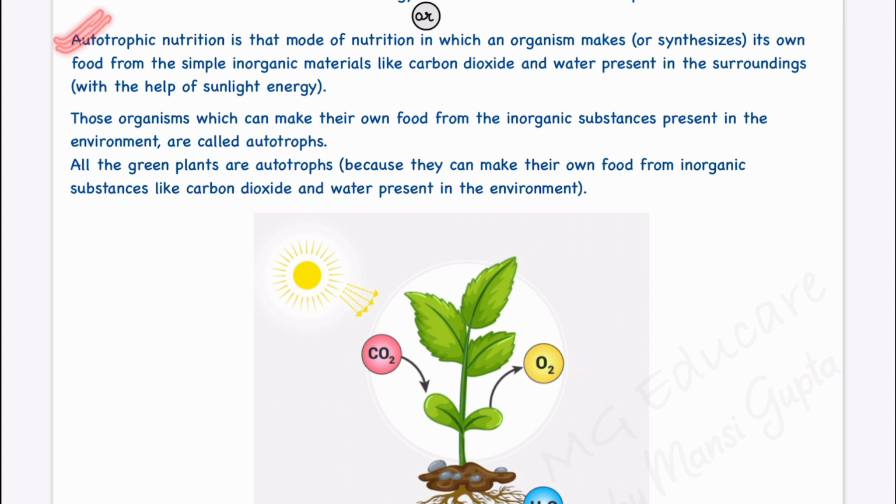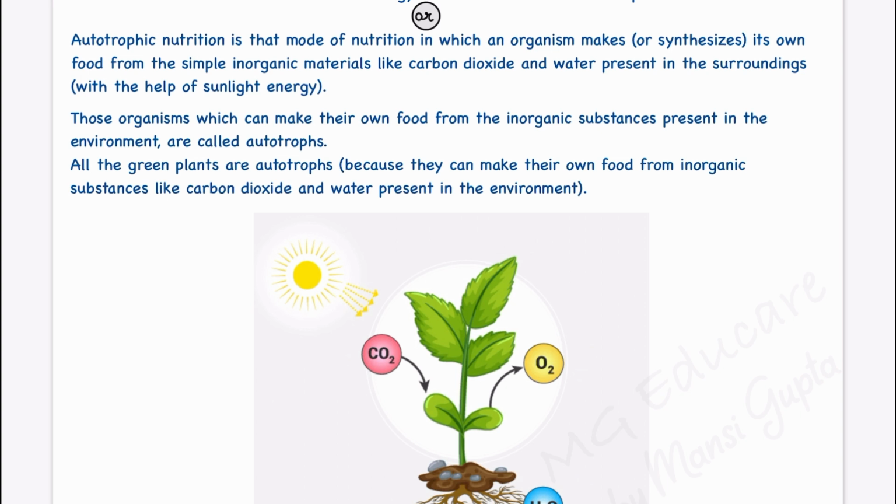This definition is given in NCERT, a simpler one, where they are saying that it is a kind of mode of nutrition where the organism, for example plants, is making its own food by taking the raw materials. Okay, the raw material in the sense, if you make a vegetable, the raw material for you will be all the veggies, right? All the ingredients, all the salts and spices, and then you are mixing them together, you are cooking it, and then you're getting the food.